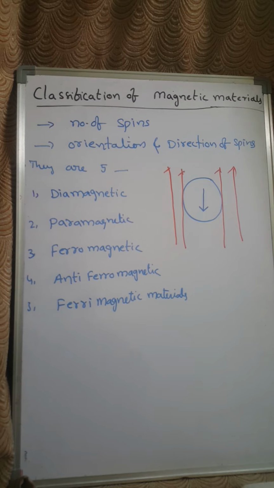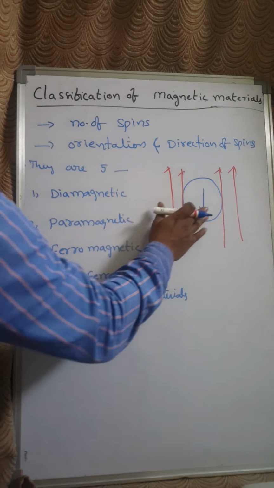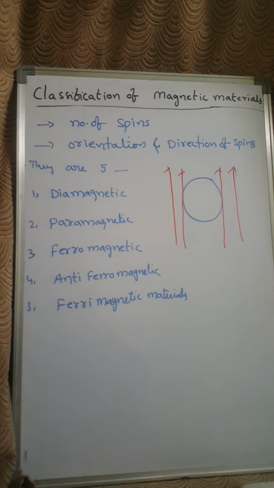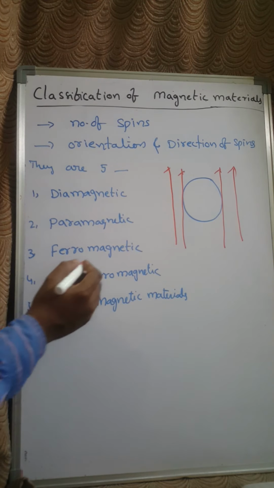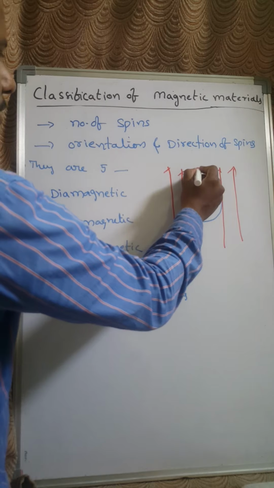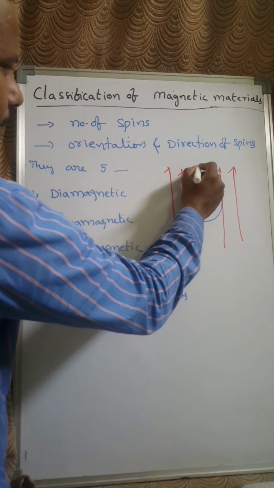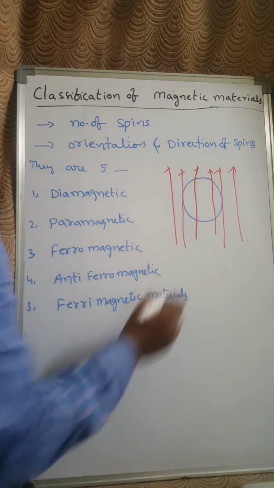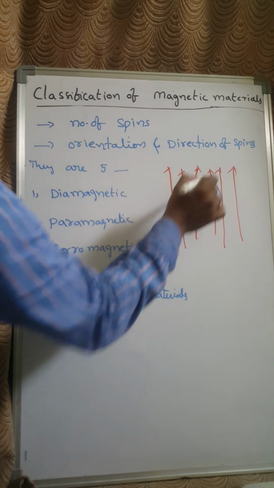Coming to the second one, paramagnetic materials. In the case of paramagnetic materials, when they are subjected to the external magnetic field, the magnetic lines of force pass through the substance and they become magnetic.